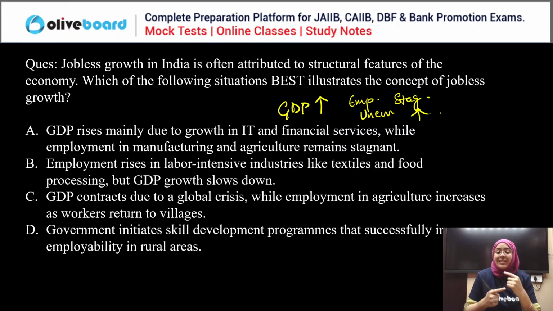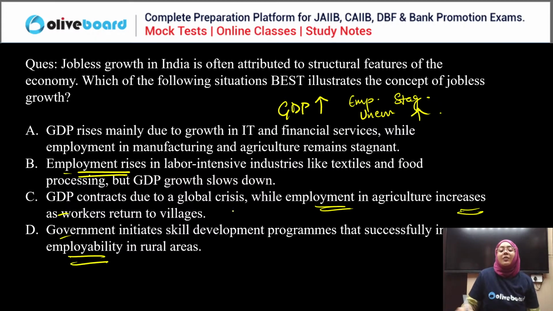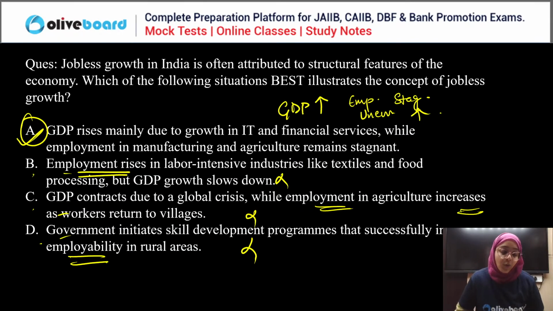Now, if you read the B, C, and D definitions, I have written that employment is increasing. So that cannot be the answer for jobless growth. So obviously, when B, C, and D are eliminated, the answer is A. Okay, so A is the correct answer. Good guys, everyone. Done.